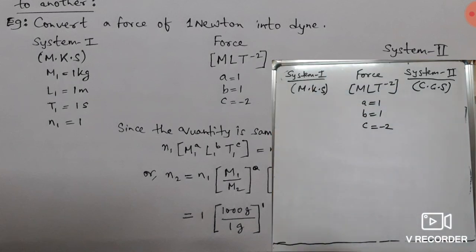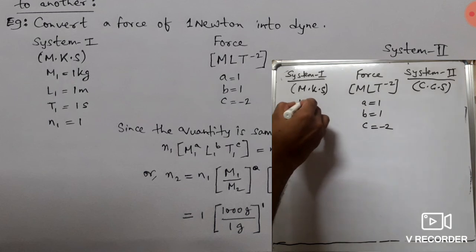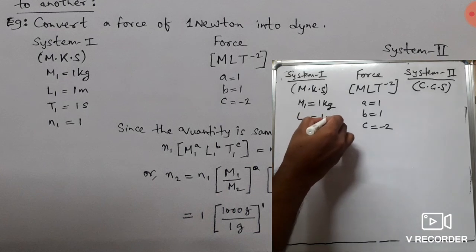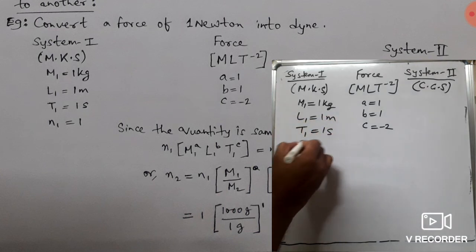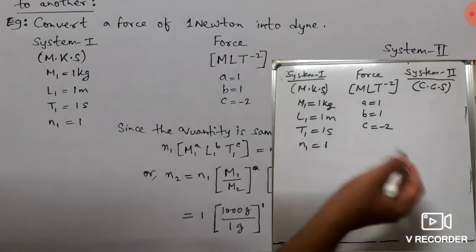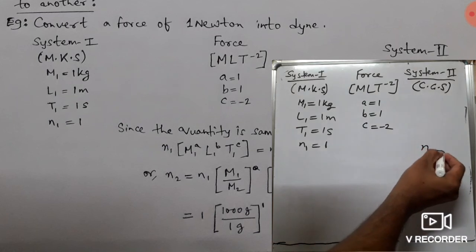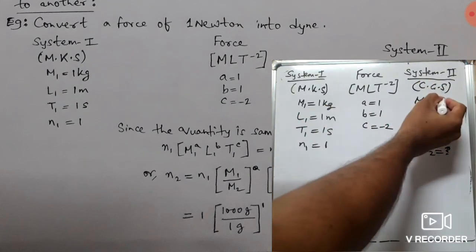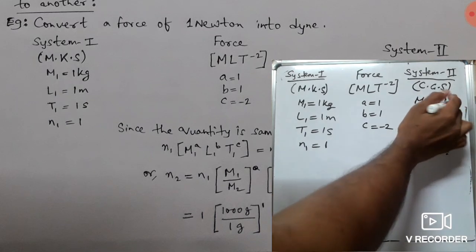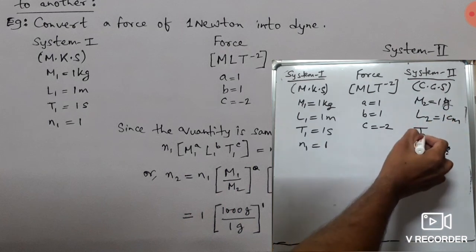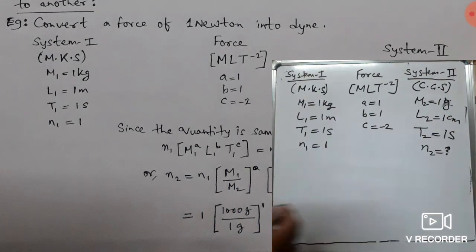Now in system 1, let us consider M1 to be 1 kg, L1 to be 1 meter, T1 1 second, and N1 is 1, as we are given 1 Newton to convert into how many dyne. So N2 will be a question mark. We have to find N2, and let us consider M2 in CGS. Instead of kg we can write 1 gram. For L2, 1 centimeter, and for T2 it will be 1 second.